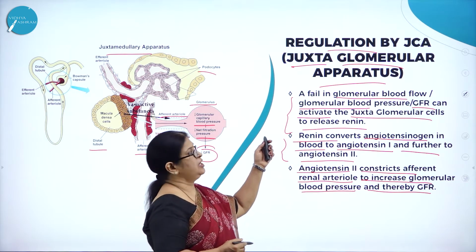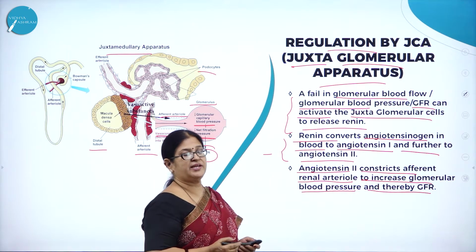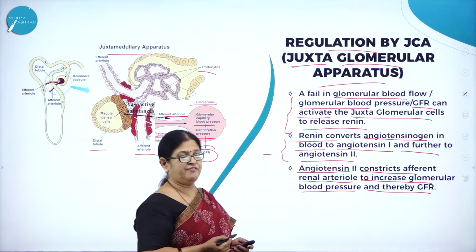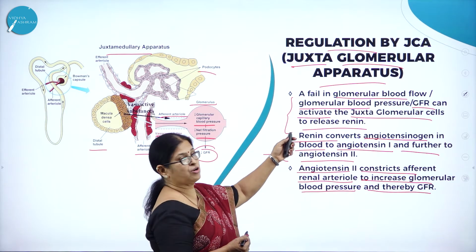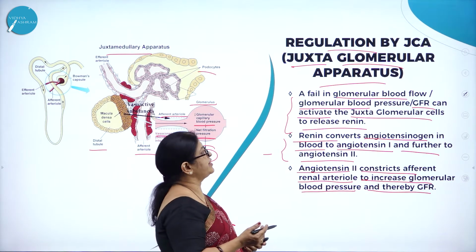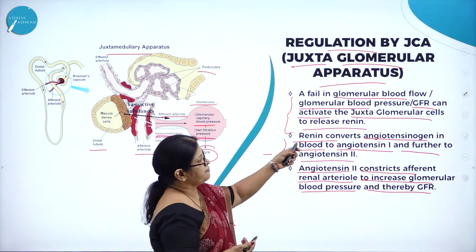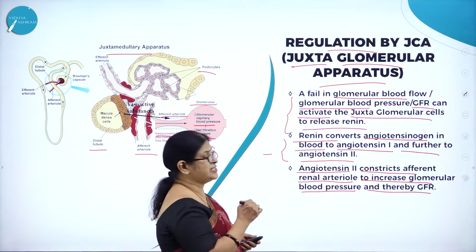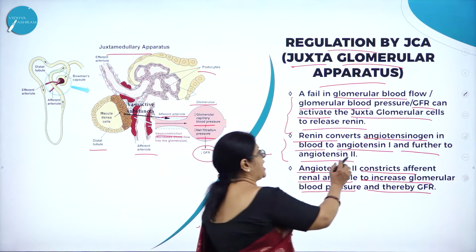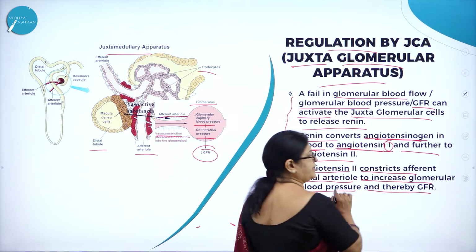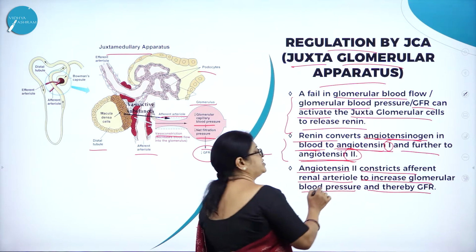So what is the regulation by JGA? This is a very important concept for the control of kidney function. A fall in glomerular blood flow or glomerular blood pressure, or GFR, can activate the juxtaglomerular cells to release what? Renin. This renin converts angiotensinogen in blood to angiotensin 1 and further to angiotensin 2.